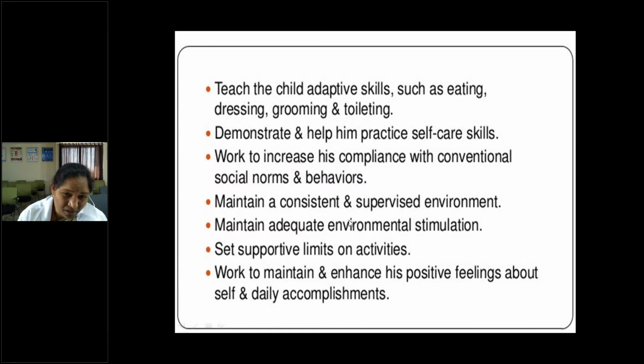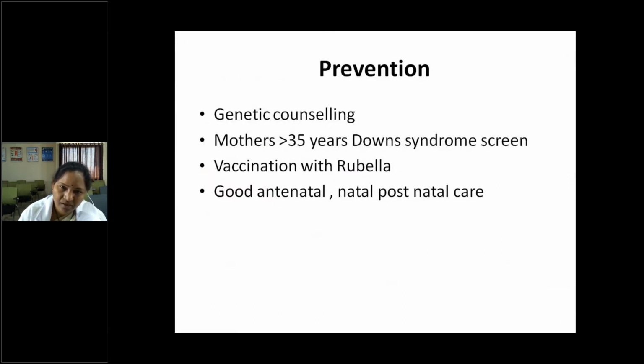And we have to counsel the parents also. They will be depressed, so we have to counsel them. If you train the child, he or she can maintain himself or herself. And if there are associated genetic syndromes, we have to go for genetic counseling and proper antenatal care. So how to prevent? Mainly genetic counseling and antenatal care.